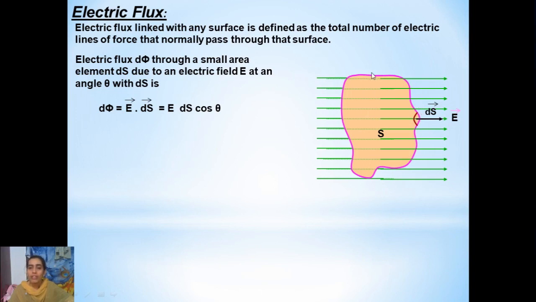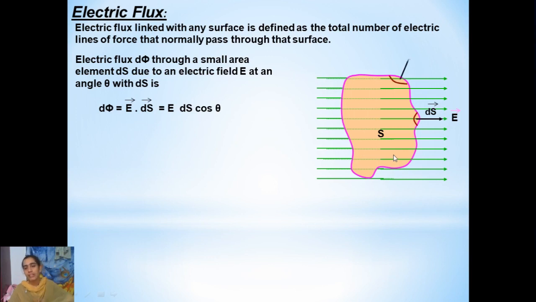But what about the total electric flux of this surface? How can we calculate it? We can consider such small area elements throughout this surface, right? Since we know the electric flux linked with the small element, we can consider the electric flux for those elements as well, right? And finally, when we add up those small electric fluxes, that will be the total electric flux due to the whole surface, right?